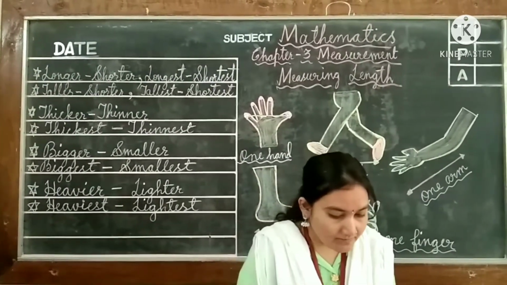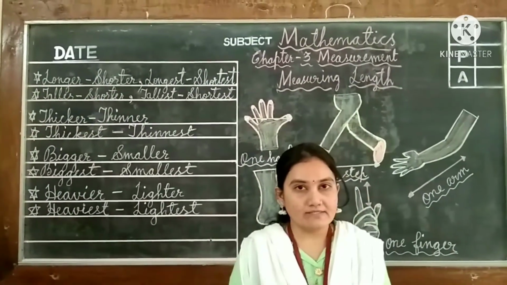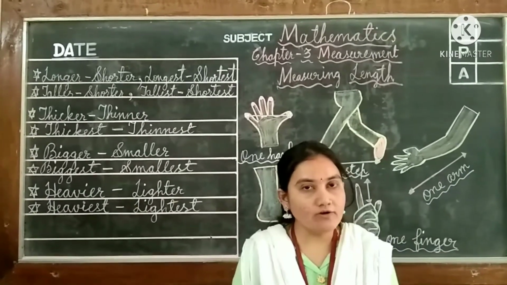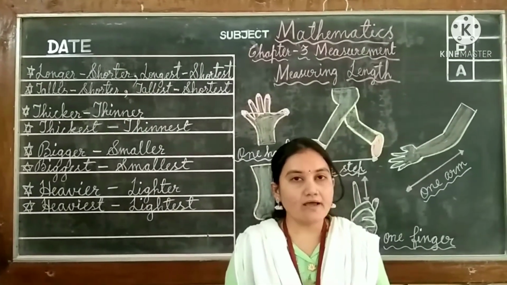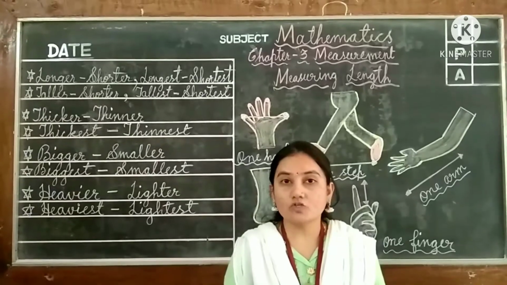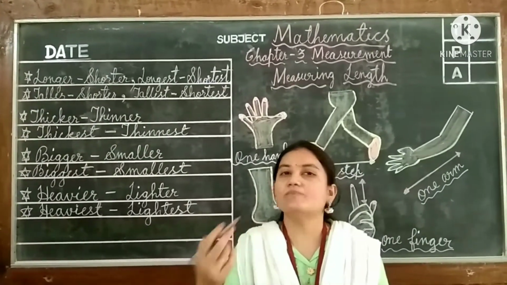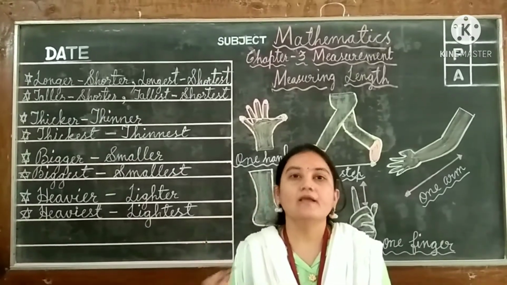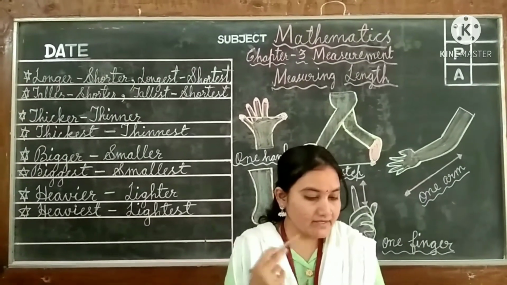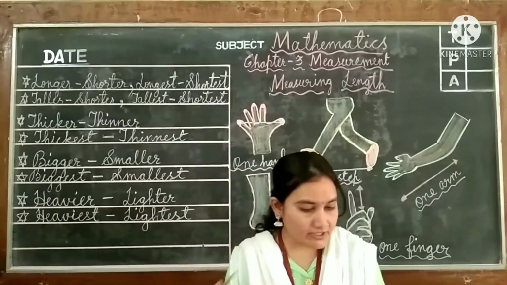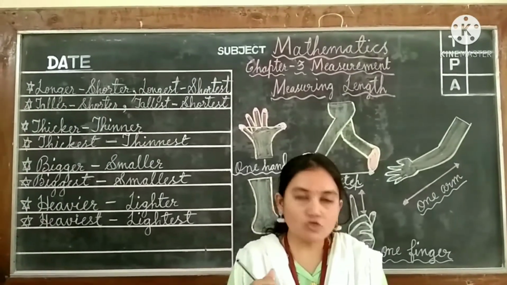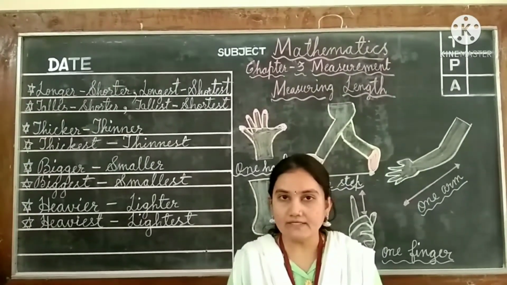Okay, so let us look around us. Children, let us look around us. Some things are longer, some are shorter, isn't it, children? Around us we will be observing some things will be shorter and something will be longer here. Like that, some things are longest and some are shortest here, isn't it?